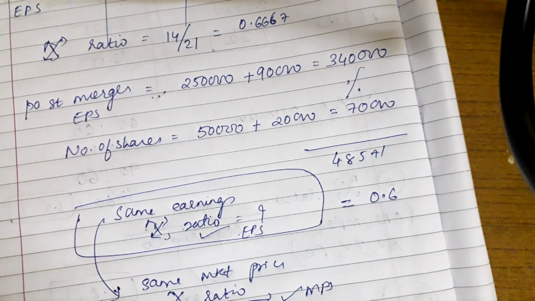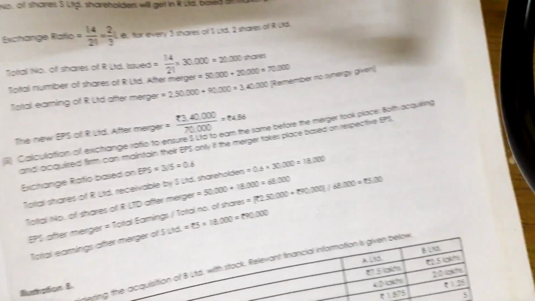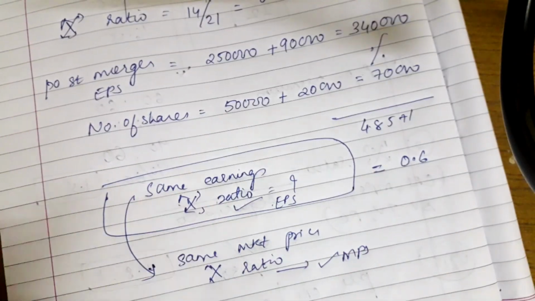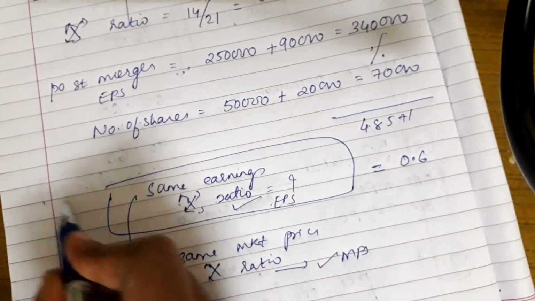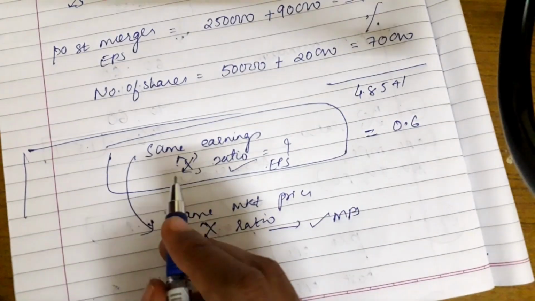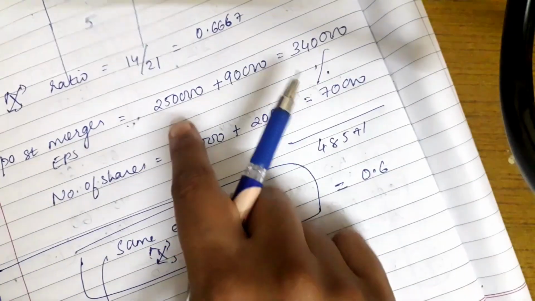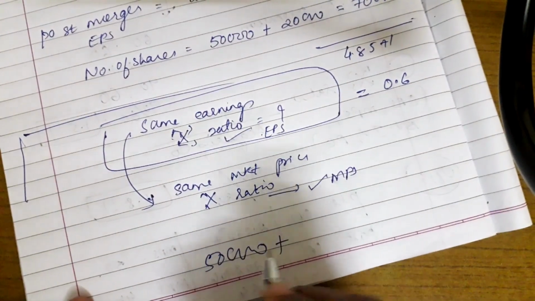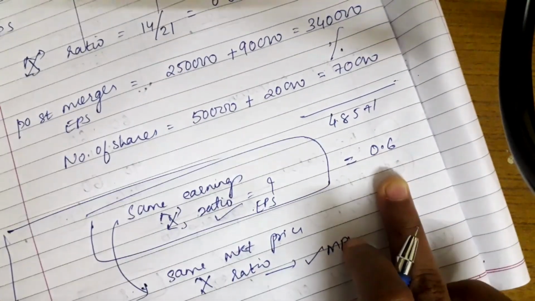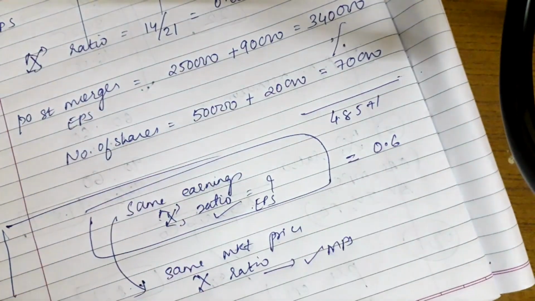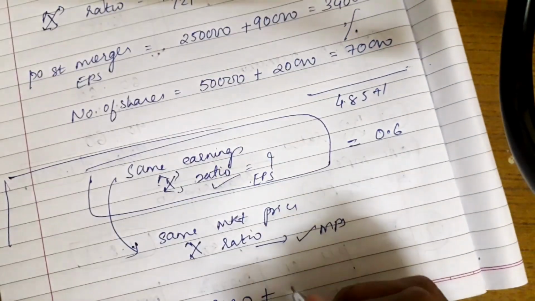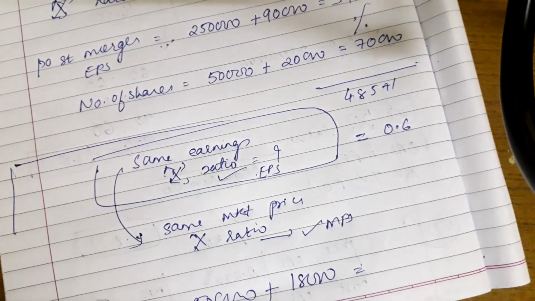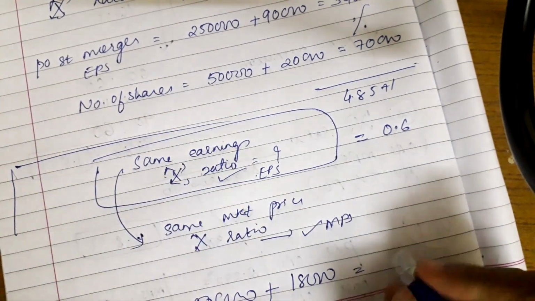Now, okay, we have already reached here. So let's find the post merger EPS as per this ratio. The post merger earnings would remain the same, while there would be a change in the number of shares. Here we'll have the number of shares as 50,000 of acquiring R company, while for S company the ratio is 0.6. 30,000 into 0.6 will give us 18,000. So the number of shares is different, 68,000.